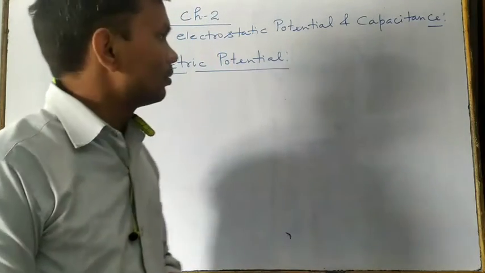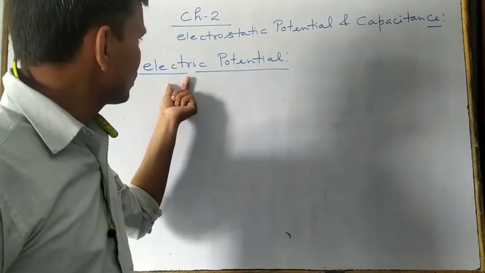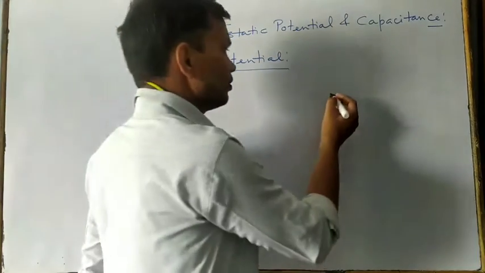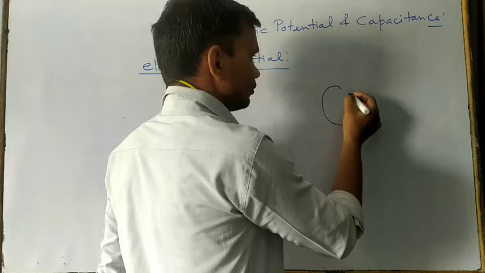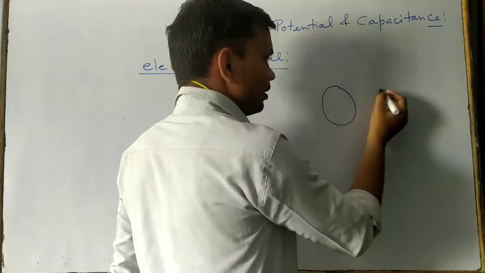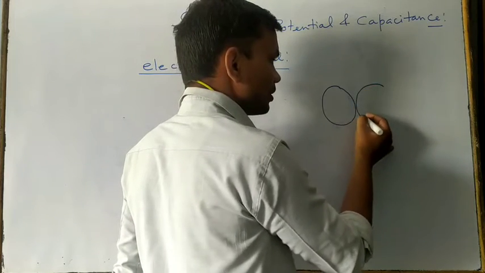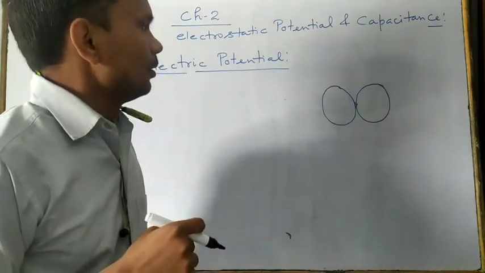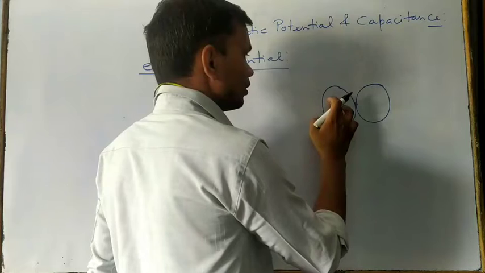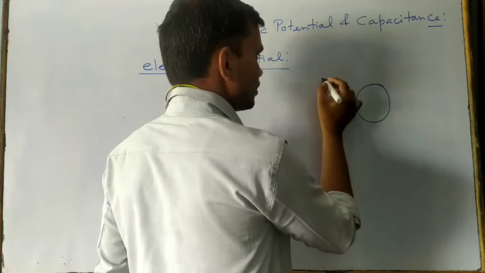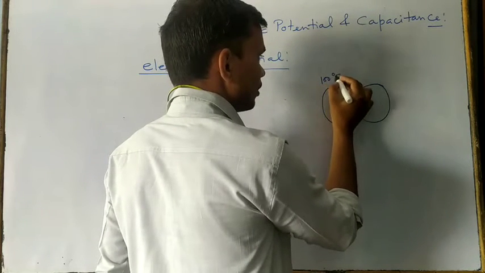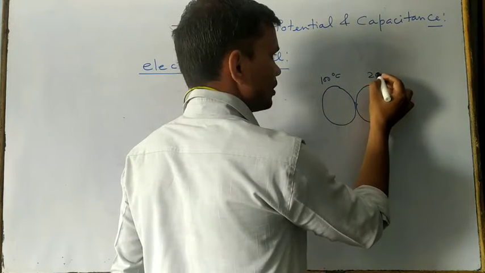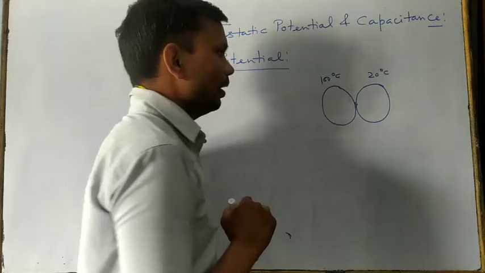Before the discussion of electrostatic potential, let us know, suppose these are two bodies. This is the first body, a massive body, and then the second body, and they are in contact with each other, right? Suppose the temperature of this body is 100 degrees centigrade, and the temperature of this body is, suppose, 20 degrees centigrade, right?